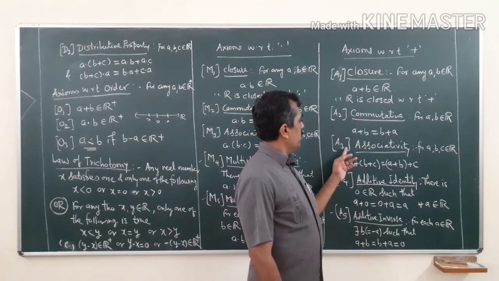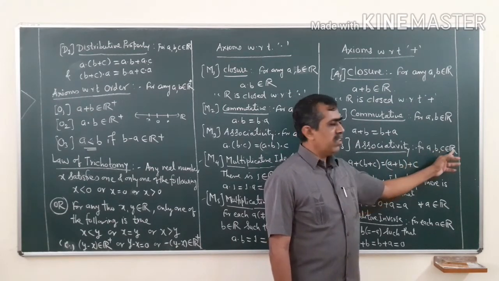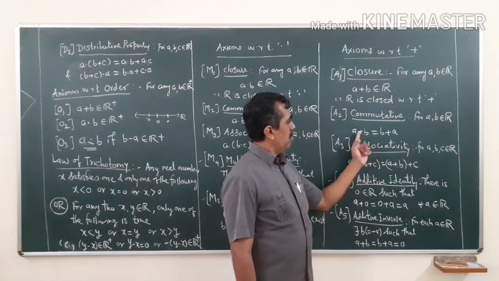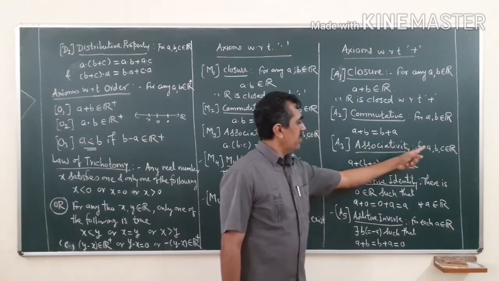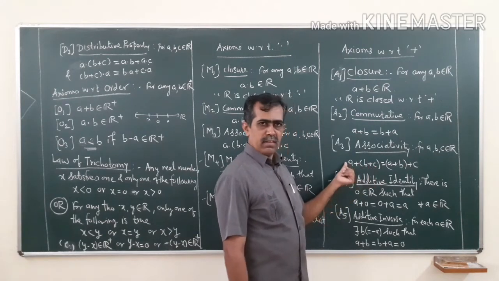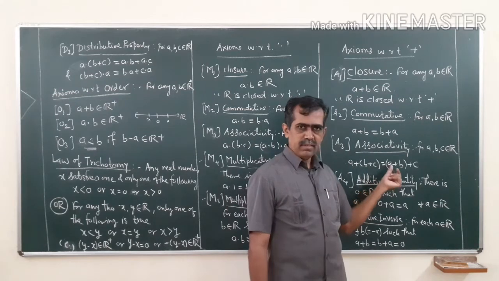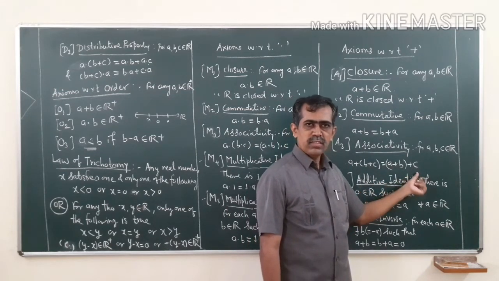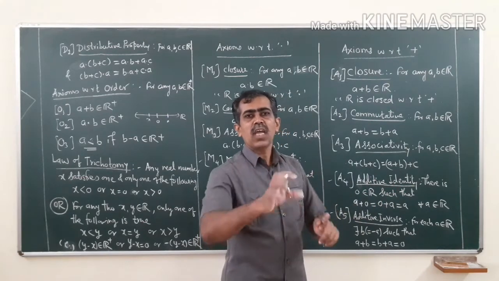Now the third axiom is about associativity. For any a, b, c in R, here it was two members for commutativity. Here if you take any three, and if you add first two, b plus c, and then you add the third one, a, so a plus (b plus c) is the same as (a plus b) plus c. So you can change the order of addition in any way.